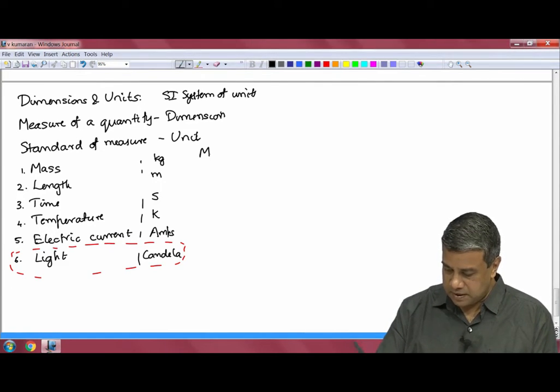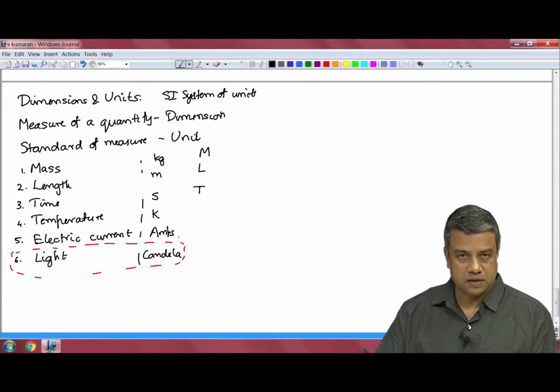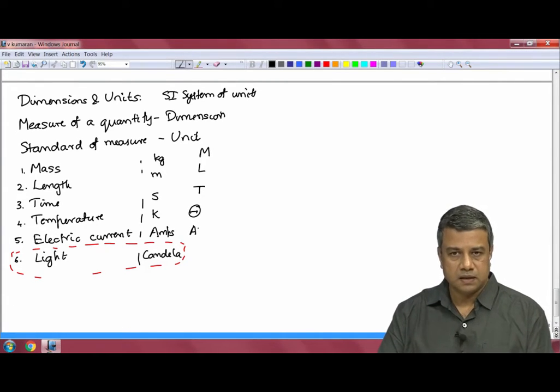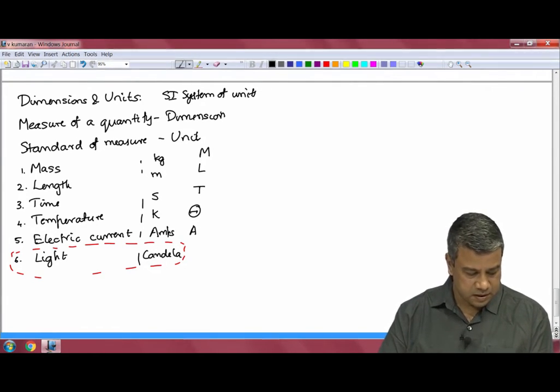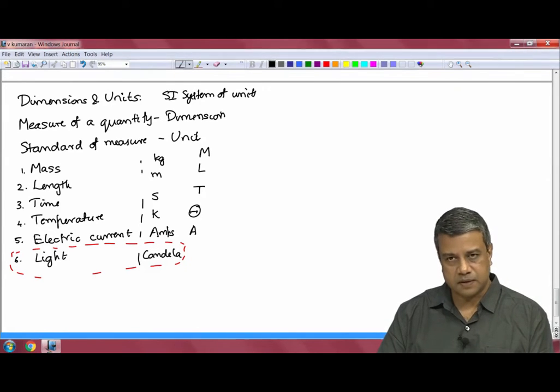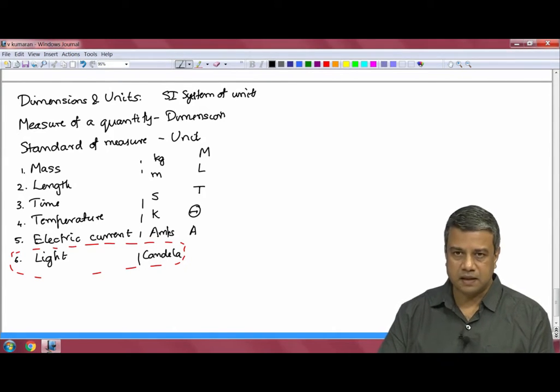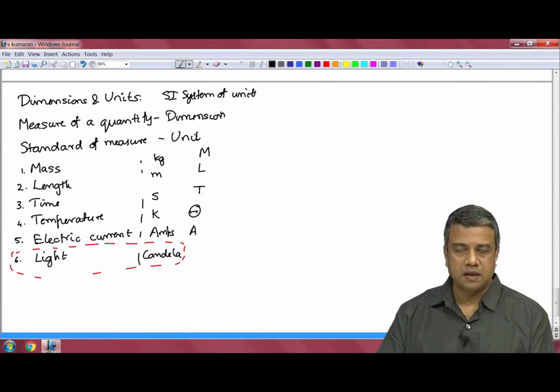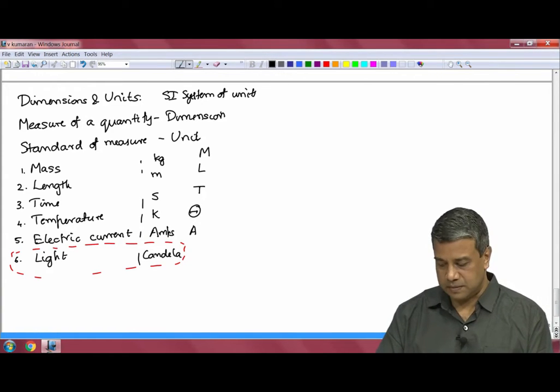For mass, we shall term it as M, length as L, time as T. Temperature, so as to not confuse with time, we will denote it by capital theta. And amperes as A. So, these are the fundamental dimensions. And any quantity can be expressed in terms of these fundamental dimensions; we have to derive the dimension of any quantity based upon the physical expression in terms of fundamental dimensions.